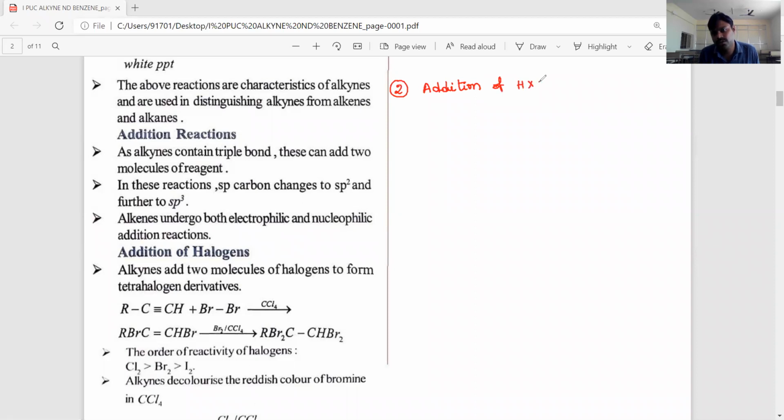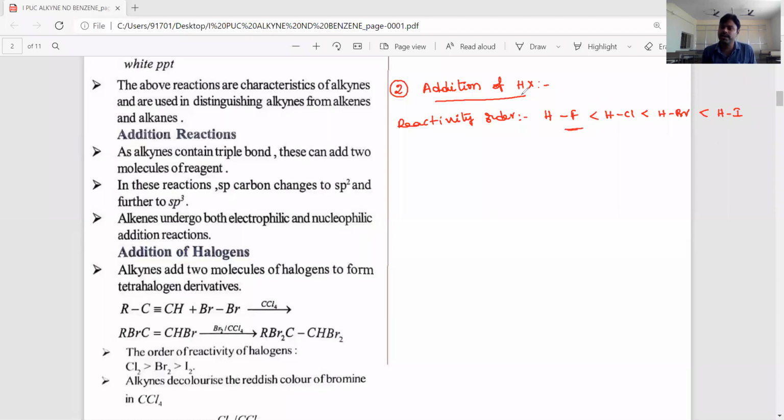We know the different hydrogen halides. What is the reactivity order? HF, HCl, HBr and HI. Among these hydrogen halides, HI is more reactive than HBr, and then HCl, and then HF.